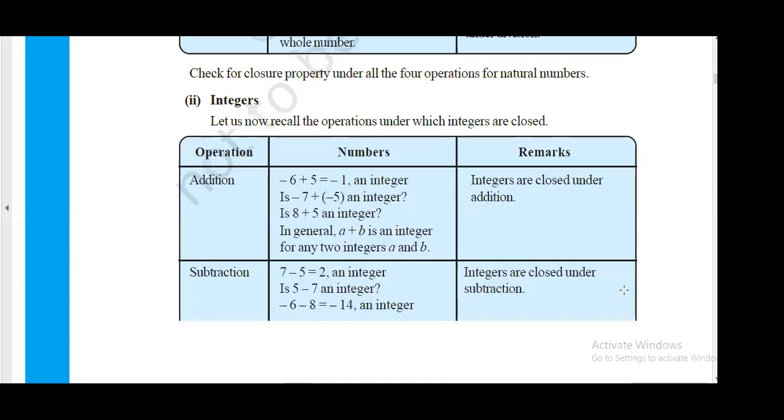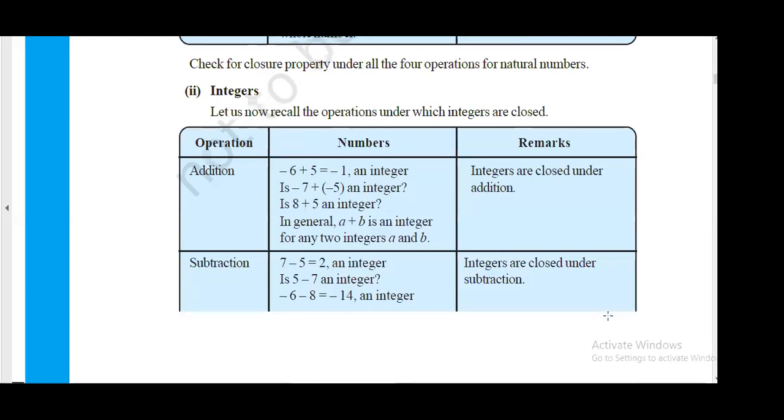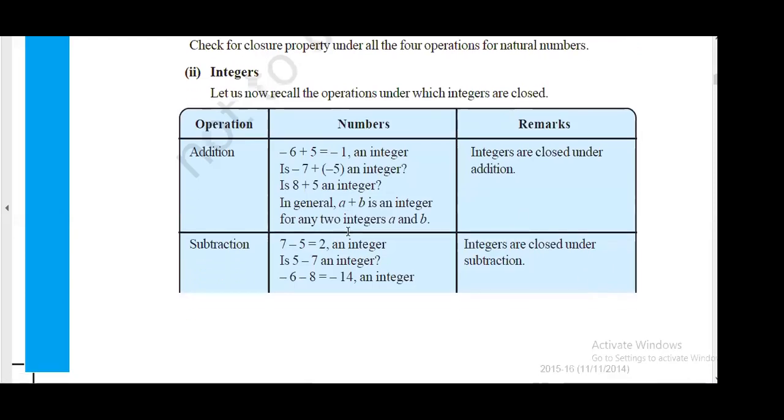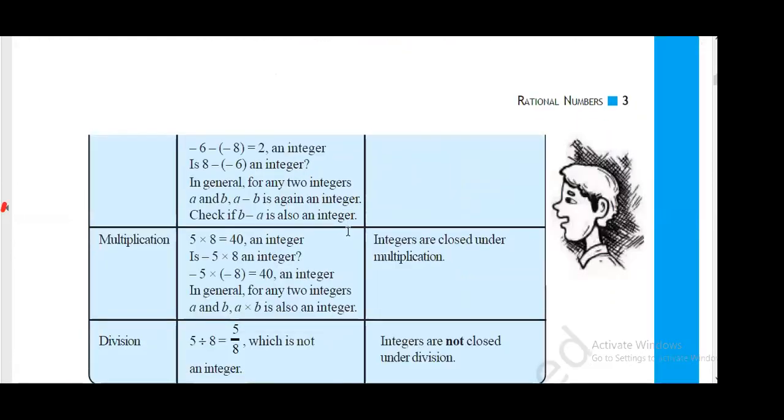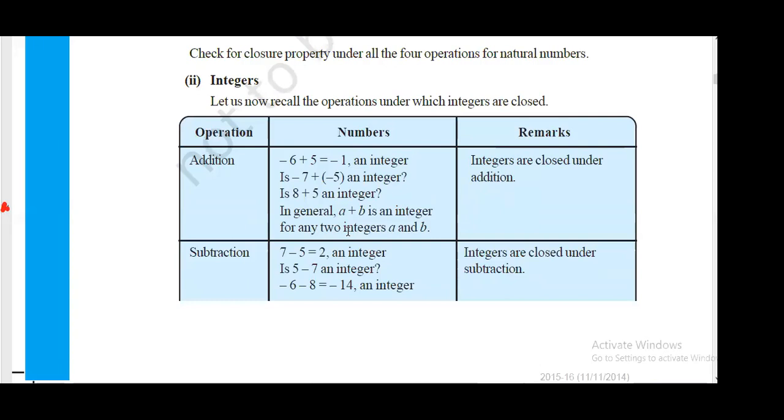So for integers, addition follows closure property, subtraction also follows. Since integers include both positive and negative integers, integers will follow closure property.